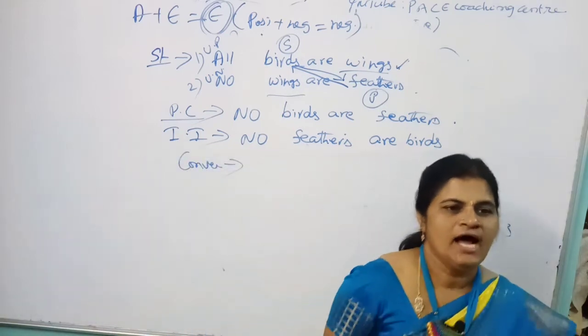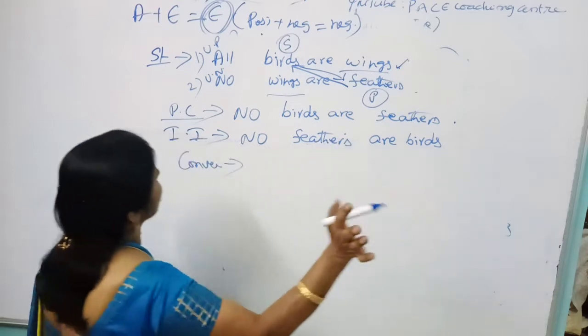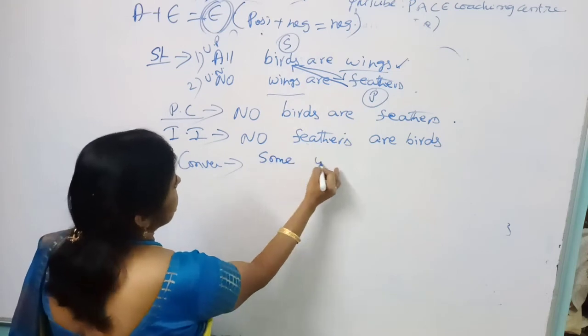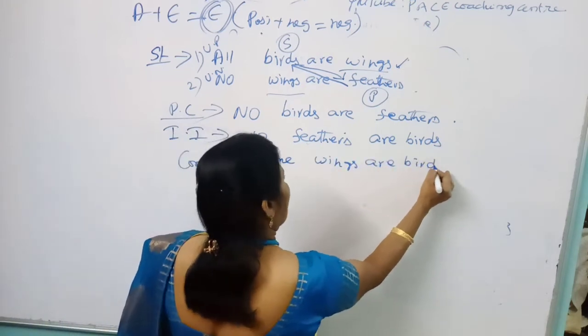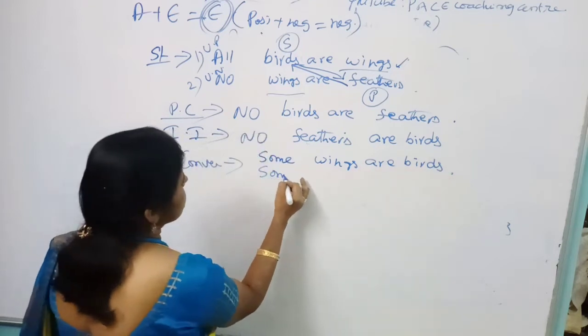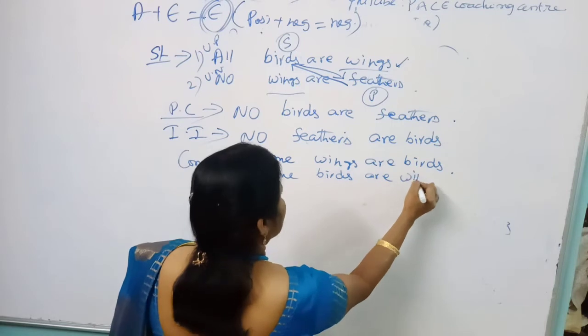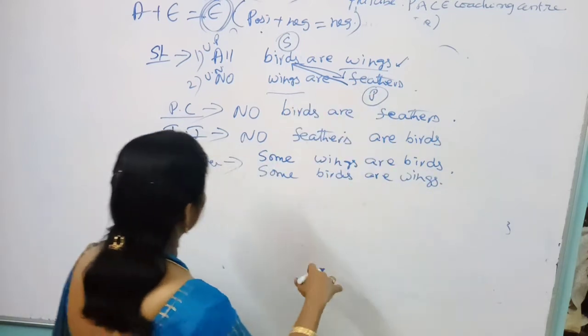Once you know that all should be converted into how many varieties? 2 varieties. The same rule is applicable. All birds are wings, means simply you can say the answer: some wings are birds. And simply you can say the answer: some birds are wings. Okay, clear my dear students? All must be converted into some only.